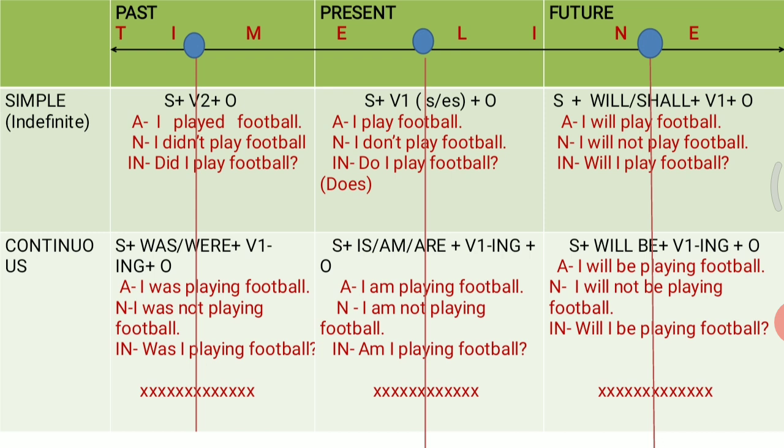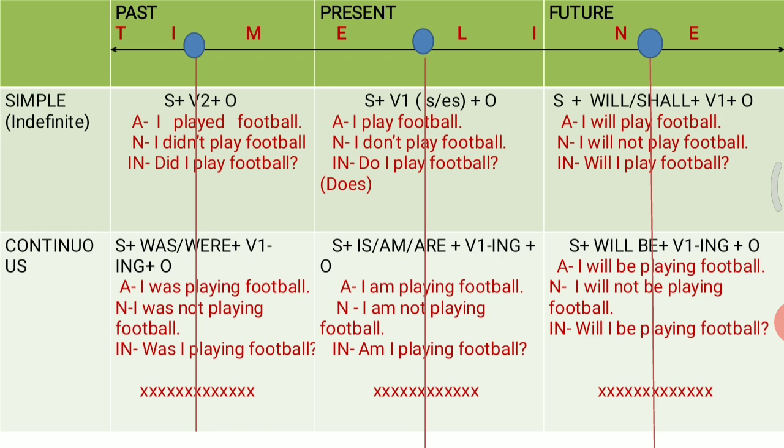So it is called present continuous tense. And you have to remember that is goes with singular subject. It means if you have subject he, she or it, you are going to use is. He is playing football. She is playing football.